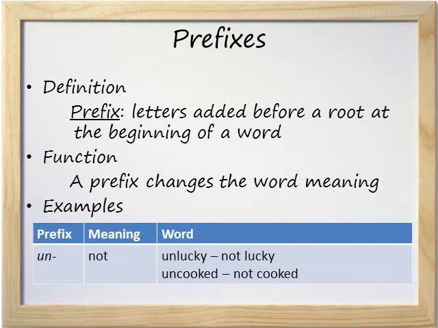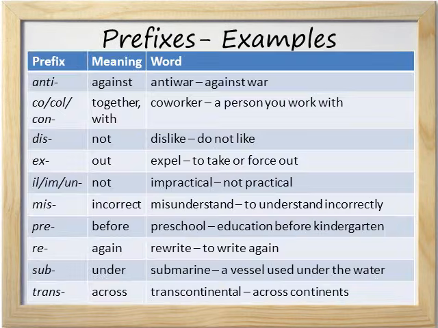Let's talk more about prefixes. Again, the definition of a prefix is letters added before a root at the beginning of a word. The function of a prefix is that it changes the word meaning. Here are a few examples. The prefix un means not. So the word unlucky means not lucky. The word uncooked means not cooked.